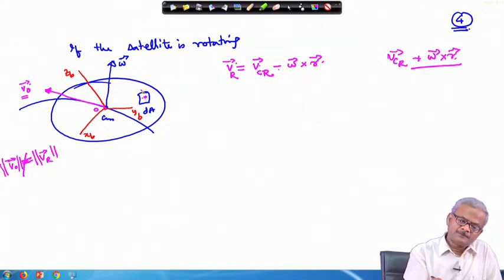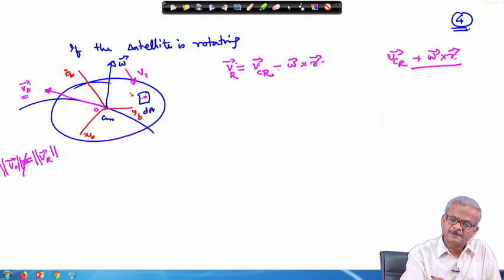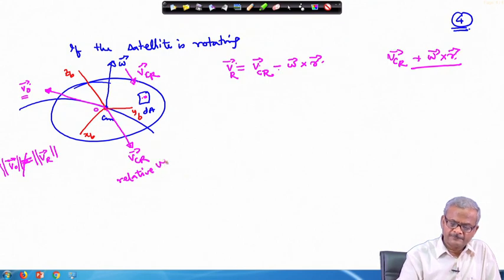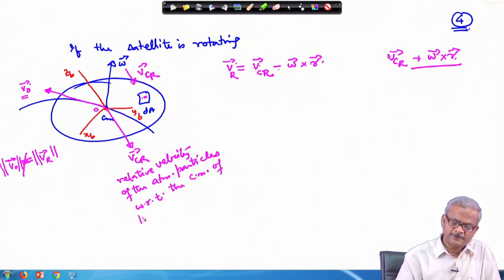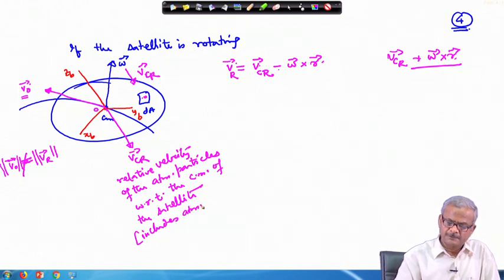So, the relative velocity we have taken earlier, let us say this is V_cr, means the relative velocity of the atmospheric particles with respect to the center of mass of the satellite. This includes atmospheric rotation also.